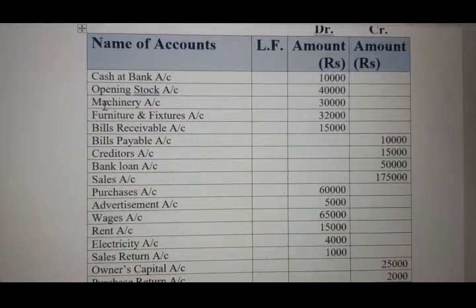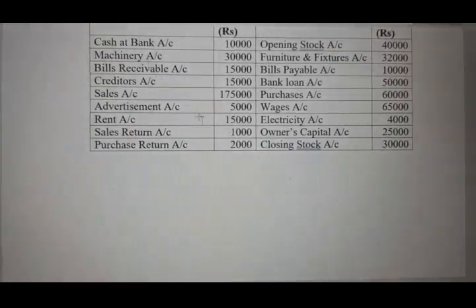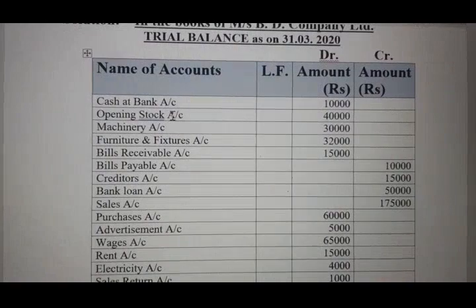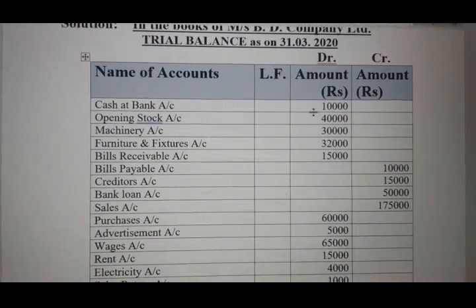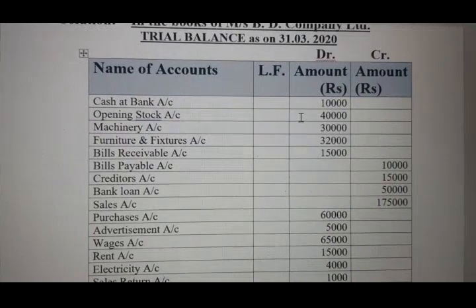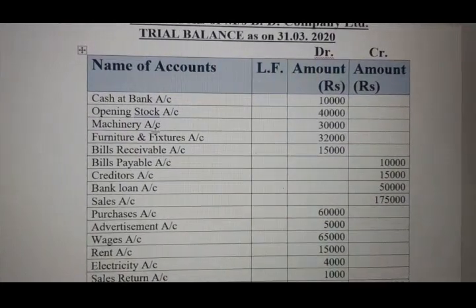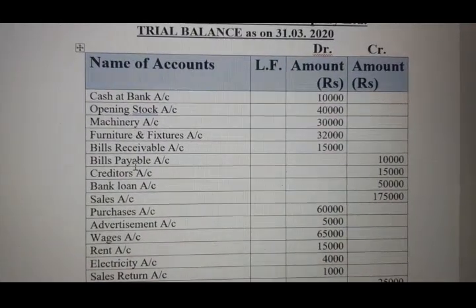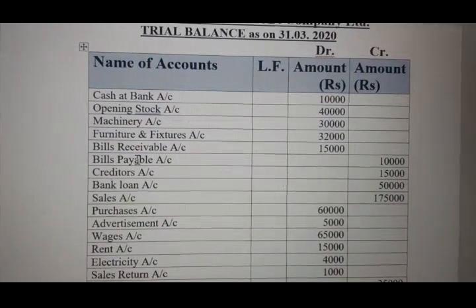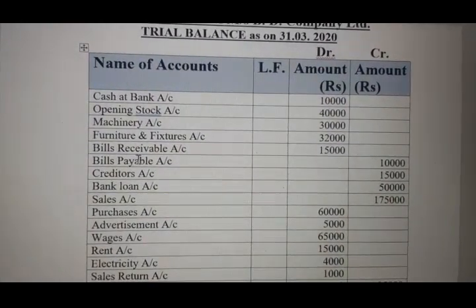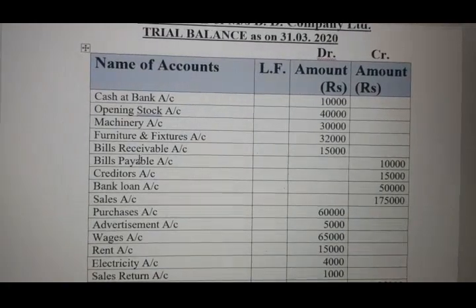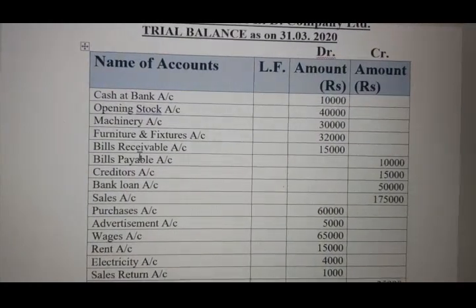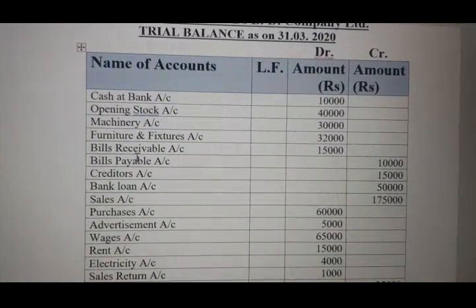See here, as just now I have explained all the items, I have written them. Cash at bank is your asset, so definitely all assets will come to the debit side. Opening stock, debit side, because asset. Machinery, furniture and fixture, asset, so they come to the debit side as per the rule. We are doing everything as per the rule. Trial balance preparation is the easiest one. If this trial balance comes in your examination, don't skip it. You only have to keep the rules in mind, and your trial balance will be done.